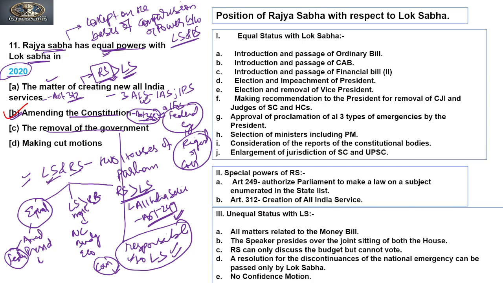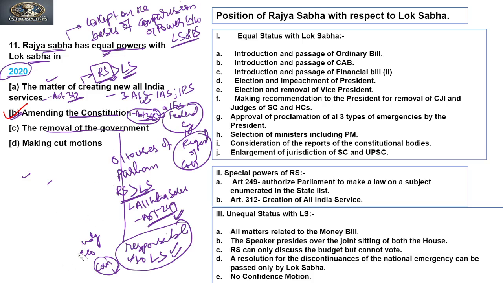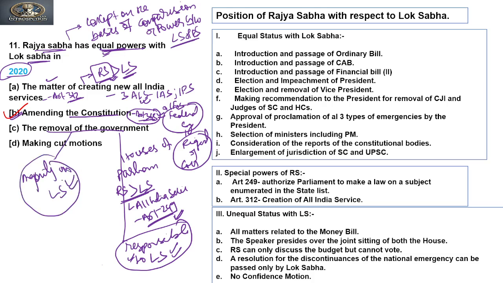So the government is formed on the basis of majority in the Lok Sabha. So government in India at the union level is not formed on the majority of the parliament. Rather, the party that wants to form a government has to come up with the majority in Lok Sabha. They have to prove the majority in Lok Sabha. So if the majority has not been proved in Lok Sabha, it means the Lok Sabha will remove the government.